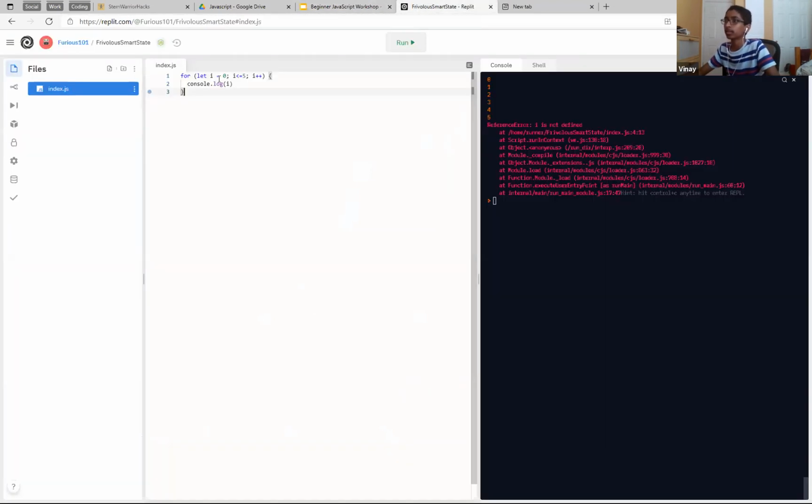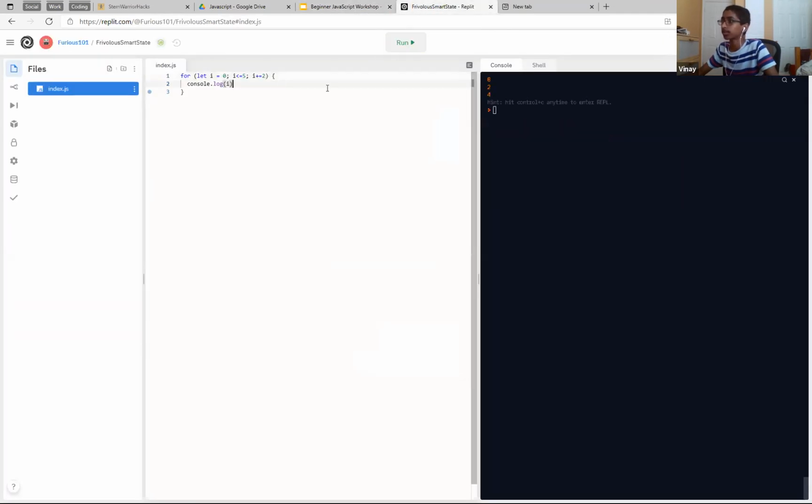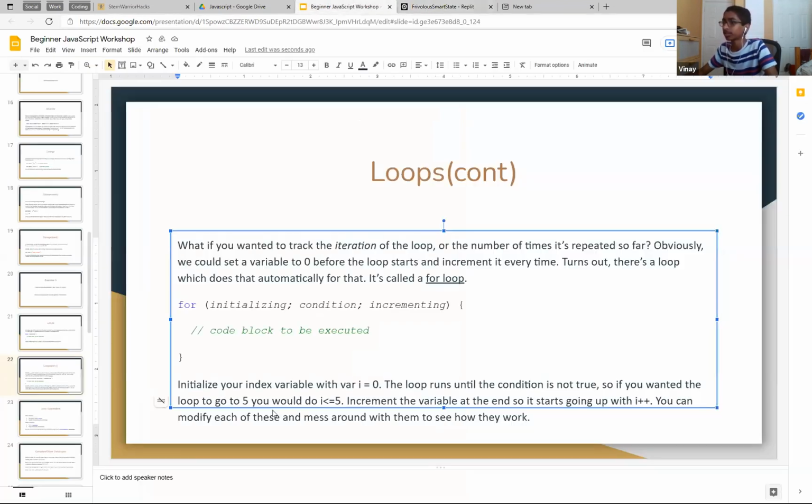So remember, it doesn't have to be counting up from 0 to something. You could do something like plus equals 2 if you wanted, right? Because that wouldn't really change anything. It's just going up, right? And then the condition, it doesn't even have to be i is less than a number. It doesn't have to be i is less than 40. It can be like i is more than 10, something like that. You can make it go backwards if you want. You can even do true, like last time. And yeah, this is just the initializing, so there's nothing you can really do there.